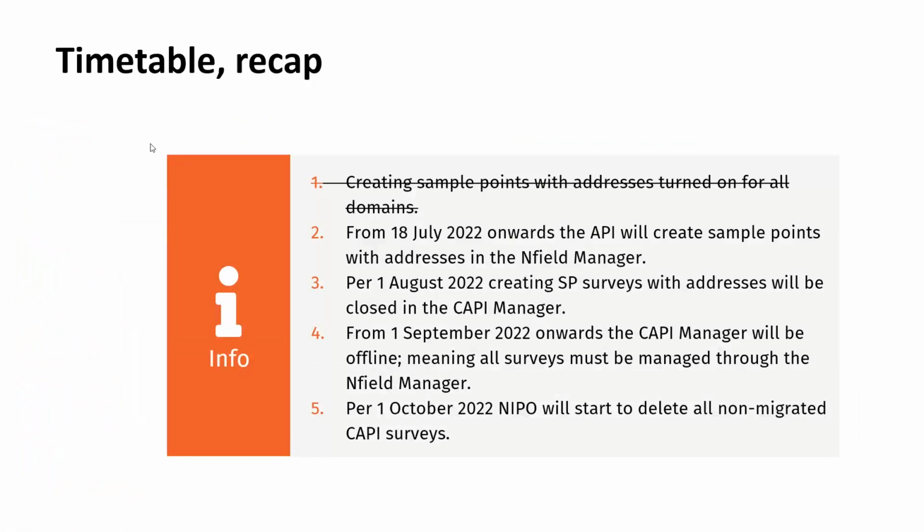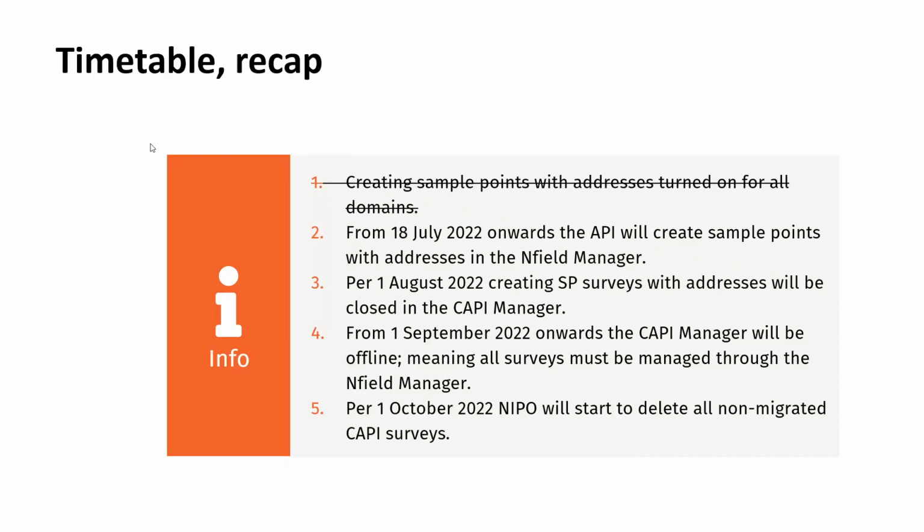From next week onwards, the API will create all sample points with addresses in the Nfield Manager, and no longer in the CAPI Manager. From the 1st August onwards, you can no longer create surveys with addresses in the CAPI Manager, you can only create those surveys in the Nfield Manager.